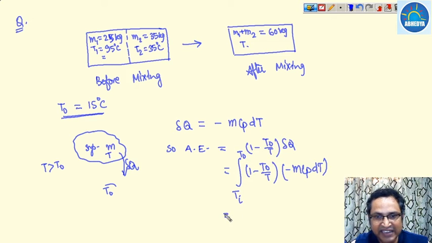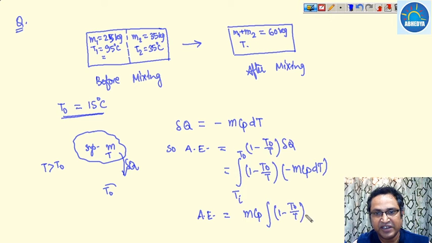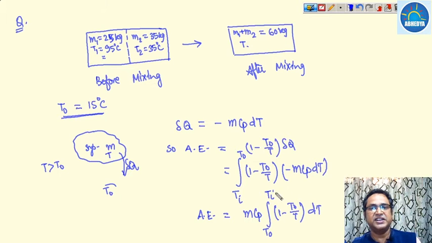Or we can say that this available energy is mCp integration of 1 minus T0 upon T dT, and this minus sign will be changed with the limits by using the definite integration, from T0 to Ti, that is the initial temperature, and this is the environment temperature.